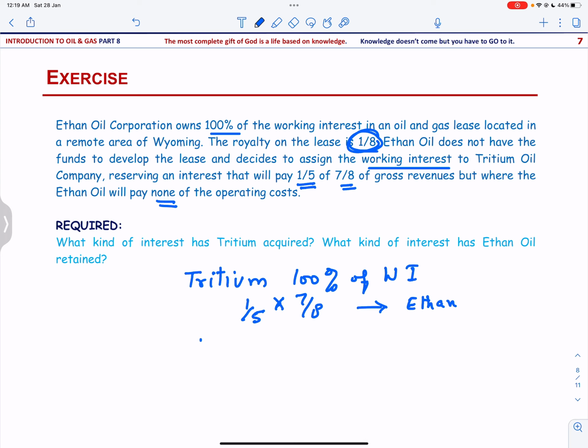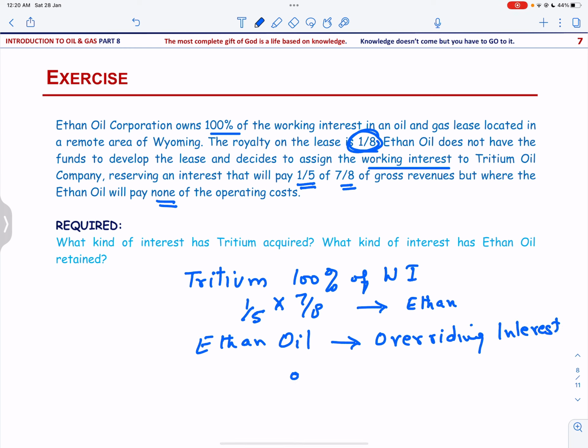So Ethane Oil has retained the overriding interest of 1/5 of 7 upon 8.